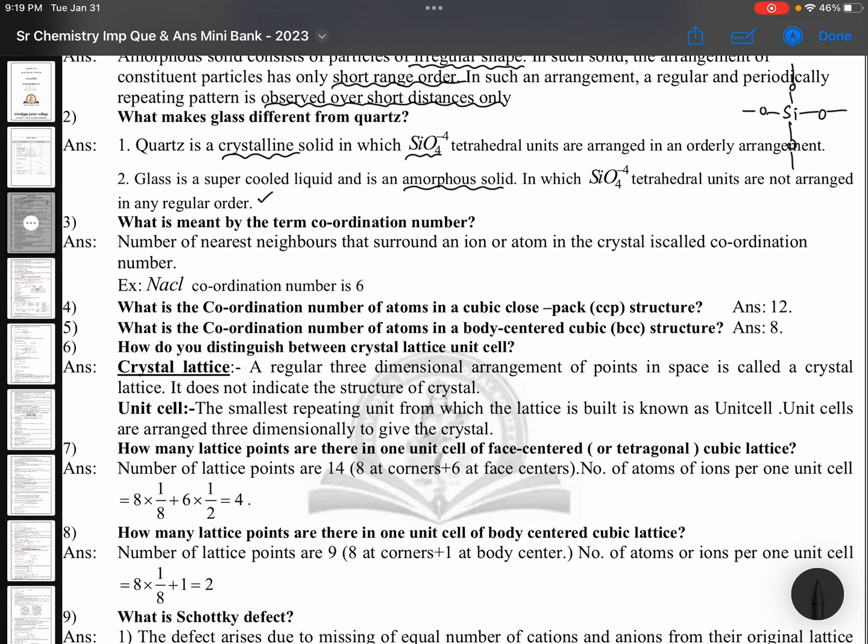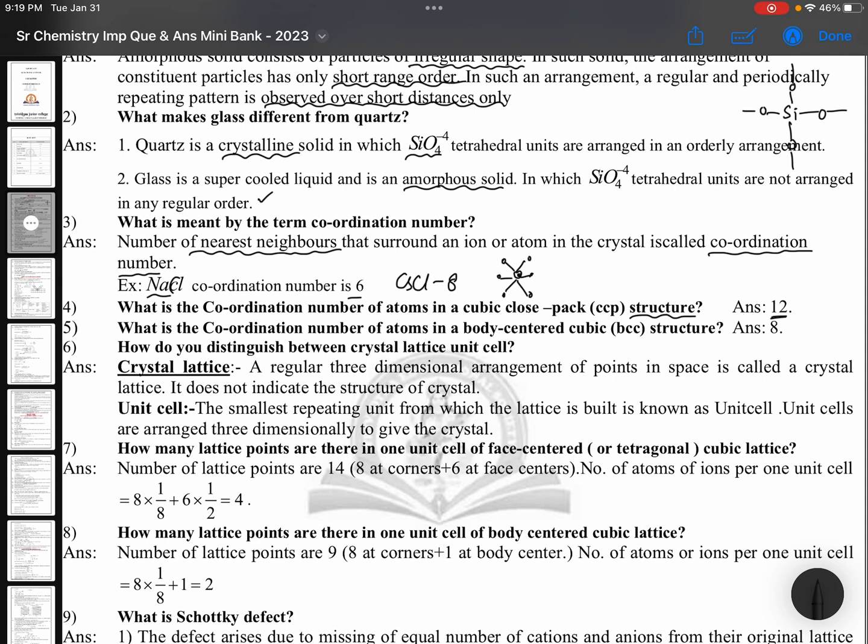Question number 3. What is meant by the term coordination number? Number of nearest neighbors that surround an ion or atom in the crystal is called coordination number. Means what you need to remember, number of nearest neighbors. If you are sitting in the classroom, your before bench, your after bench, in your bench, if these many students are surrounding you, that means your coordination number is 6 because you are surrounded by 6. Like that, sodium chloride coordination number is 6. Cesium chloride coordination number is 8. If you want to add, you can add this. What is the coordination number of atoms in cubic close packing structure? It is 12.